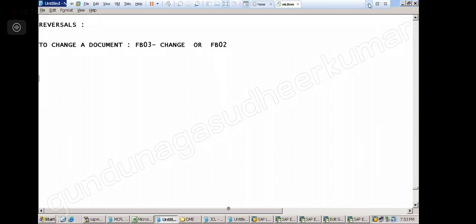Now in Tally, anybody uses Tally? Yes, sir. Can you change the document after posting? Anytime, whenever you want, whatever you want. Is that good or bad? Bad, sir. Why? How is it bad? If anyone accesses it, we are getting confused, sir. There is a possibility for manipulation. Check the books of account. Right, whereas you are leaving the window open, right? Yes, sir. So that is what it is.